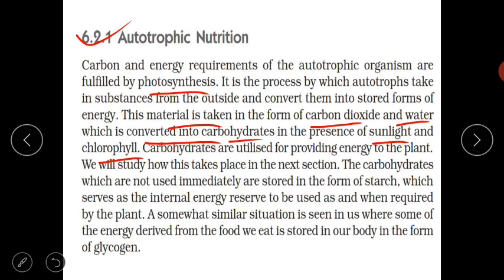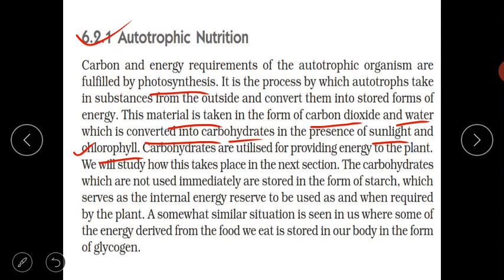Chlorophyll is present inside the cells of green plants. The cells of the green parts of the plant contain chloroplasts. These chloroplasts contain a green pigment, called chlorophyll. This chlorophyll and sunlight are required to make carbohydrate by the process of photosynthesis.